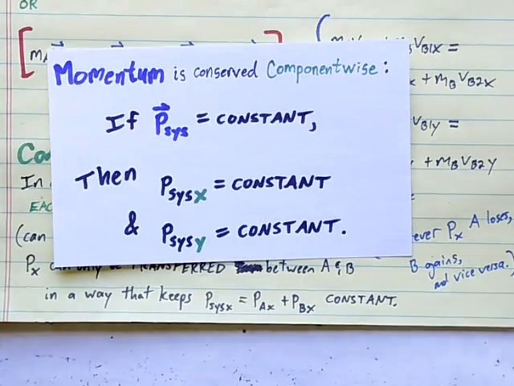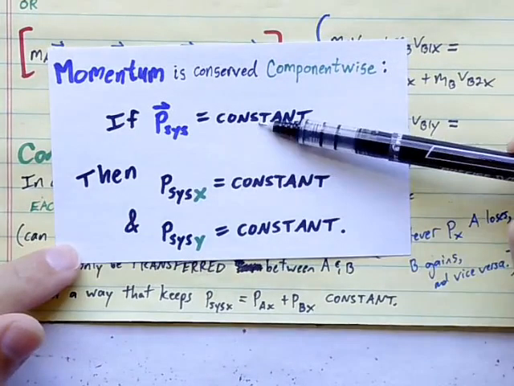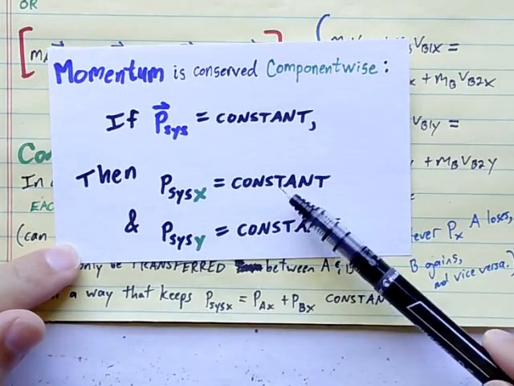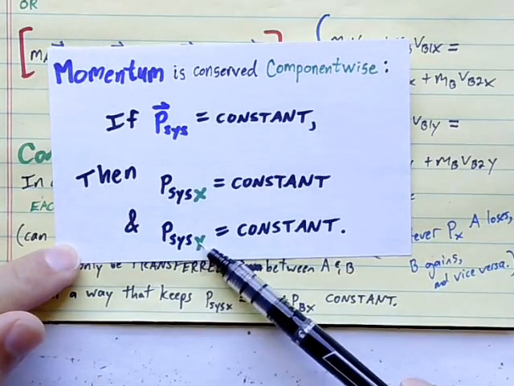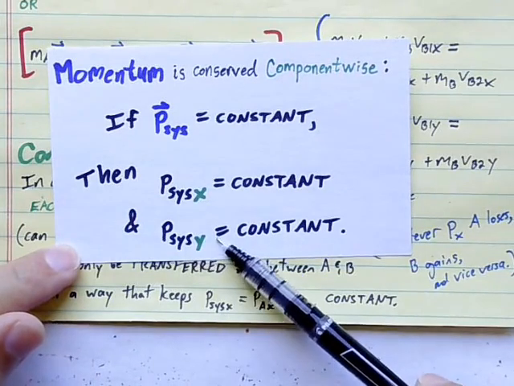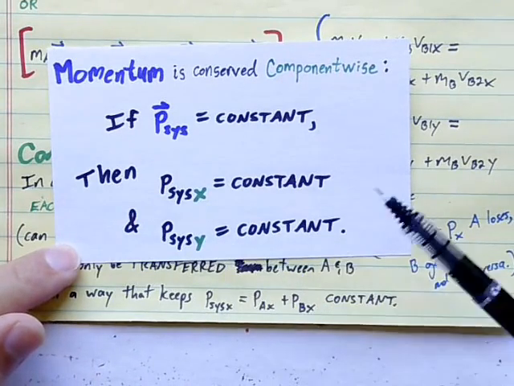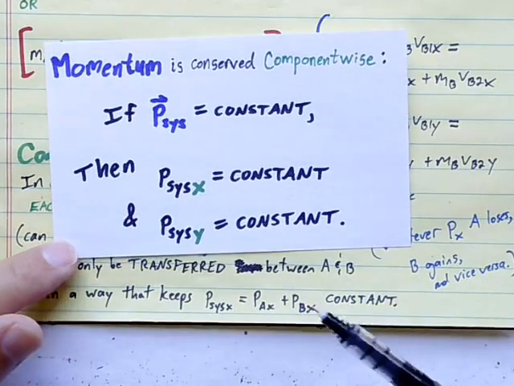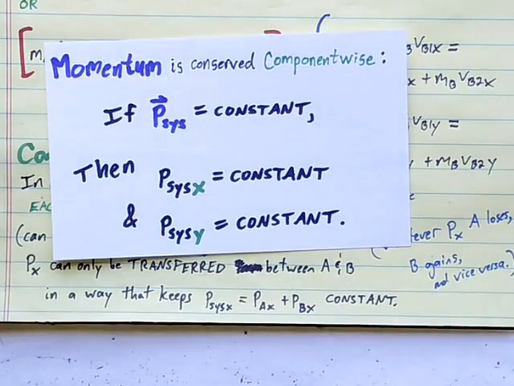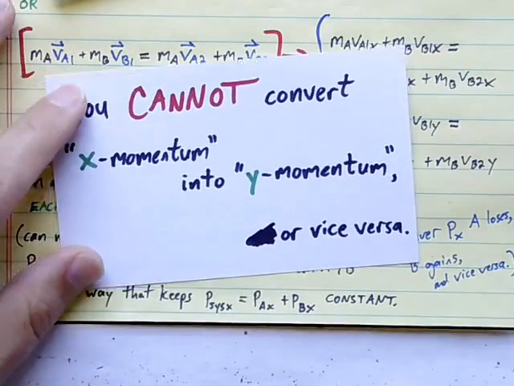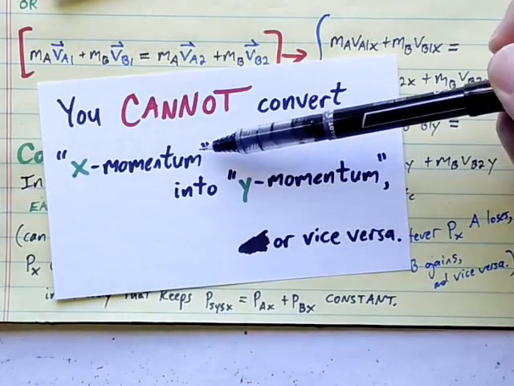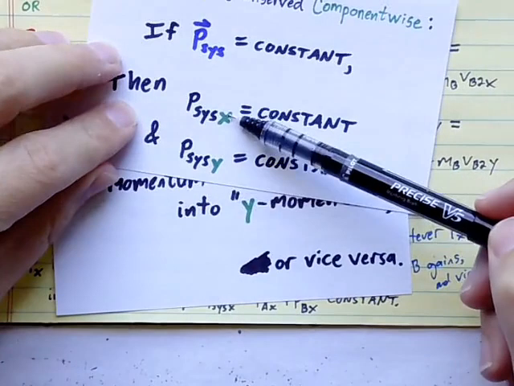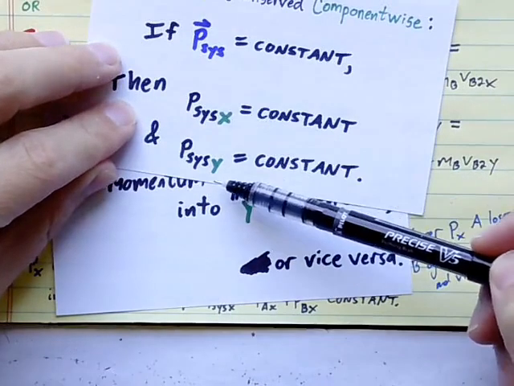component-wise. So if the momentum of the system is constant, that means the x component of the momentum of the system is a constant. And the y component of the momentum of the system is a constant, potentially a different constant. These are not the same three constants, but each one of these would be held constant. Likewise for the z component of the momentum. And you cannot convert x momentum into y momentum. We can't take some of this and change it into some of that.